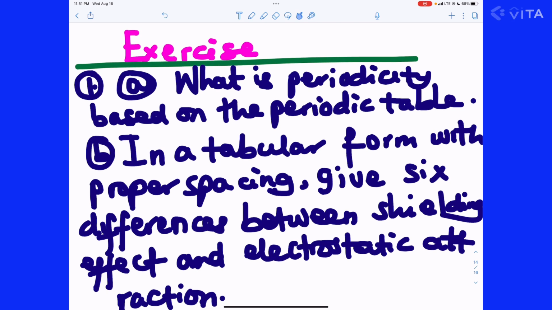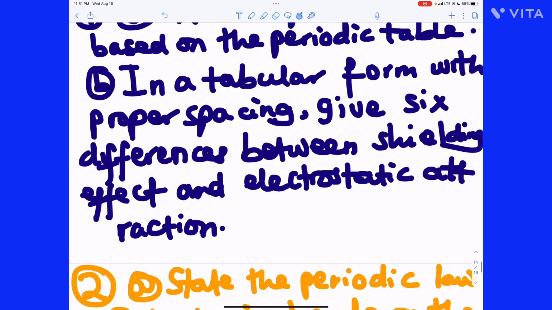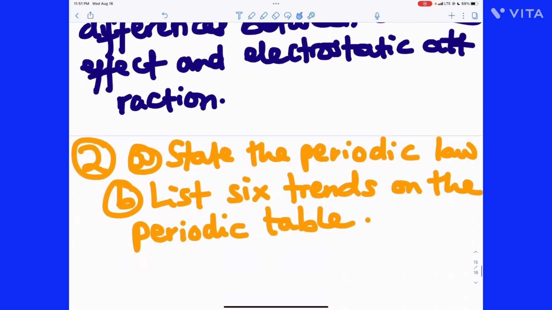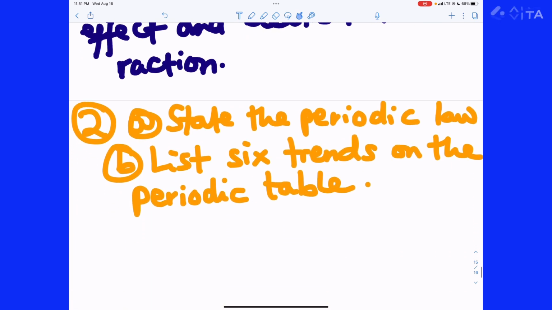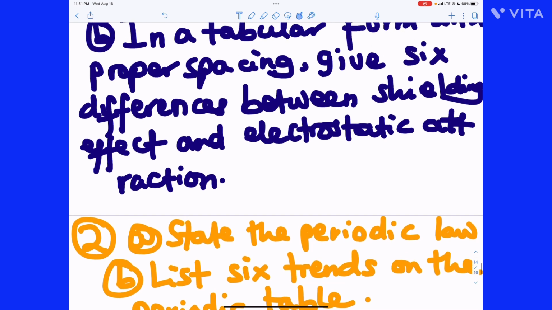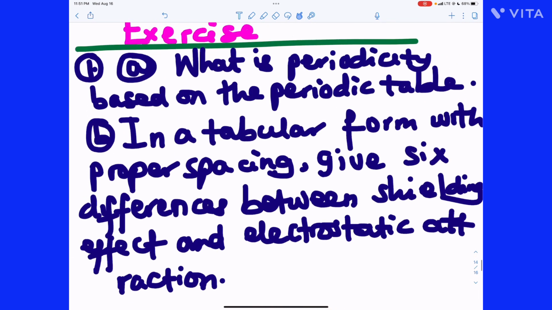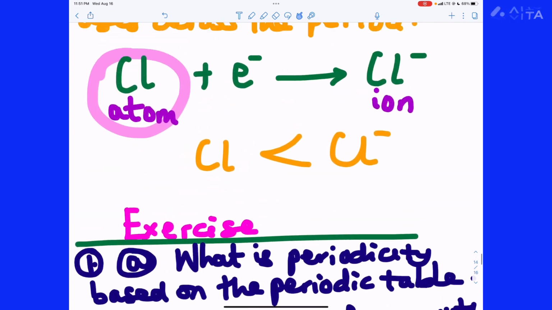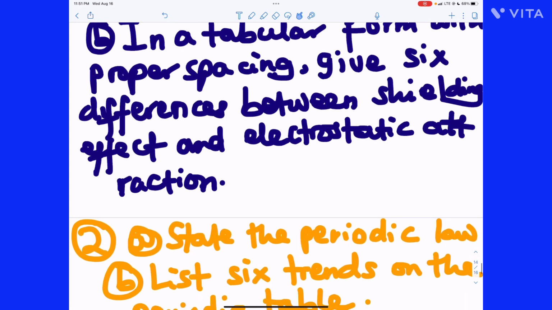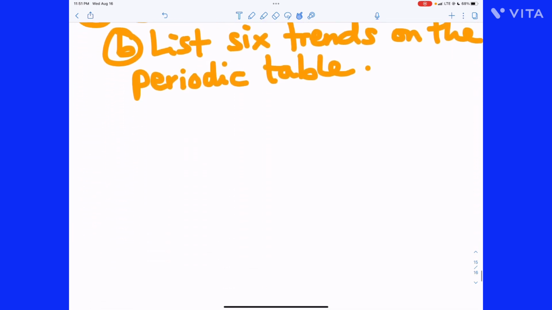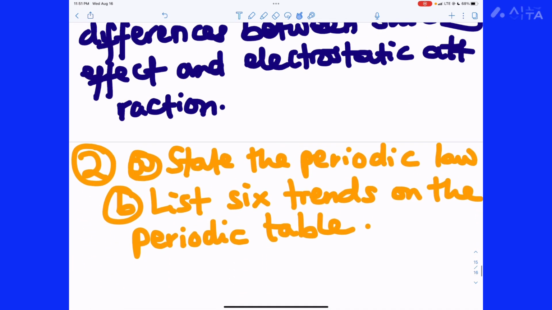That's the first part of trends on the periodic table. This topic is very essential, so please take it very seriously. If you understand your periodic table well, you have known more than half of chemistry.